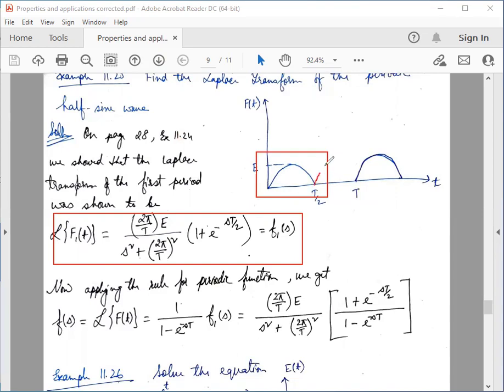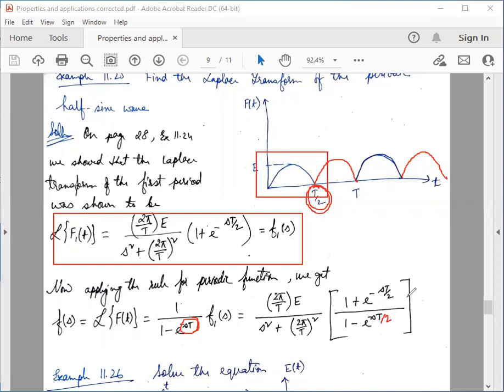So this is again a periodic function with period T by 2. So the answer would be the same, except that the period changes to T by 2. Instead of e to the power minus sT, this will change to e to the power minus sT by 2.